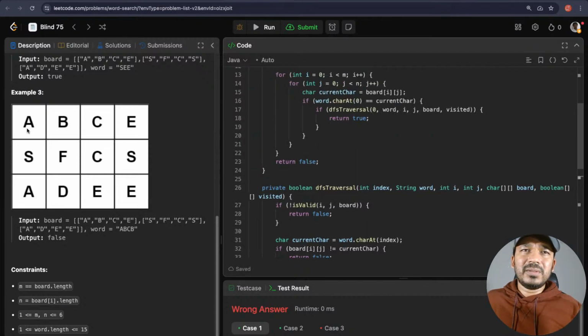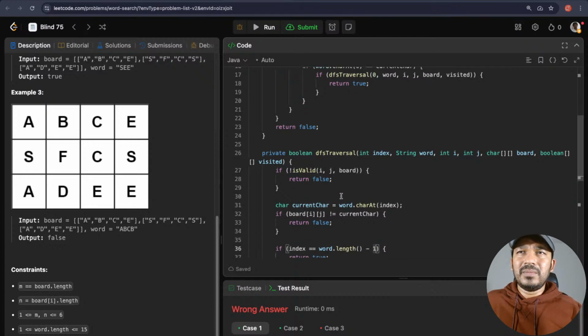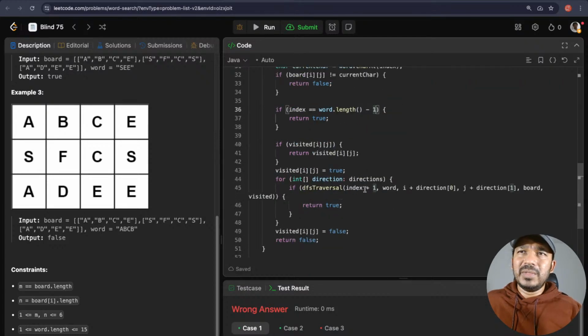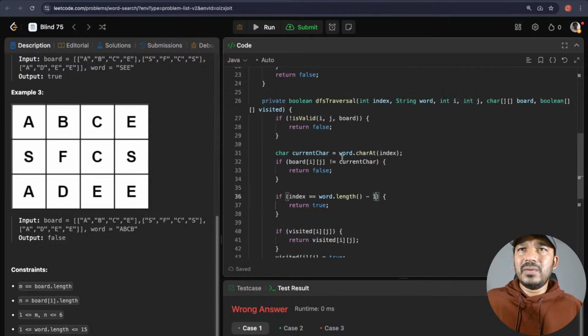So I came across A, B, and C for sure. And then I've been incrementing the index. Index is equal to index plus 1. I passed I as that direction, and J I passed as direction of 1. So I incremented I and J value, and I incremented the index value also. So now here I am checking word.char index is current char, and if board of ij is not equal to current char, then I'm returning it as false.